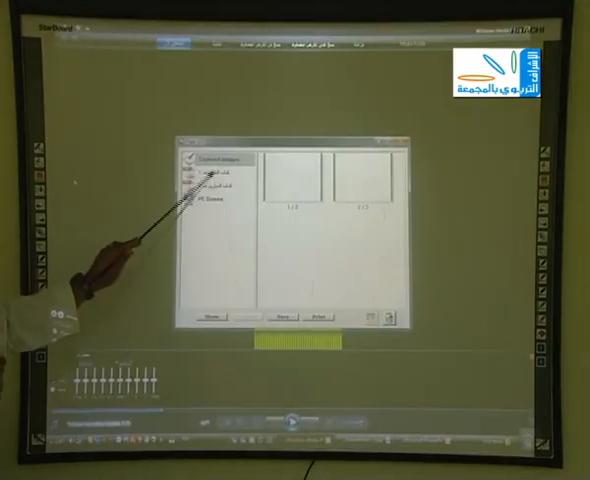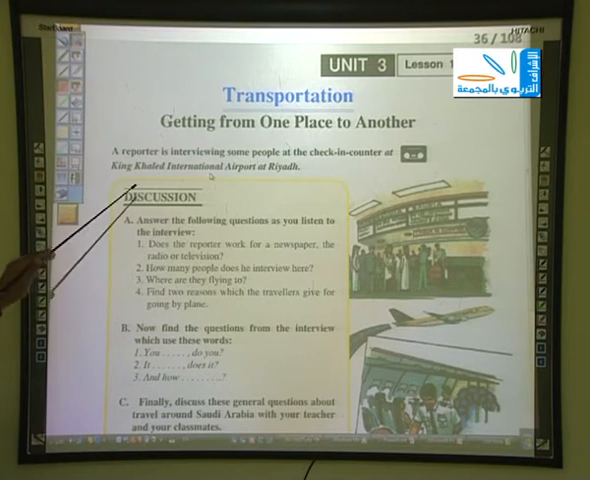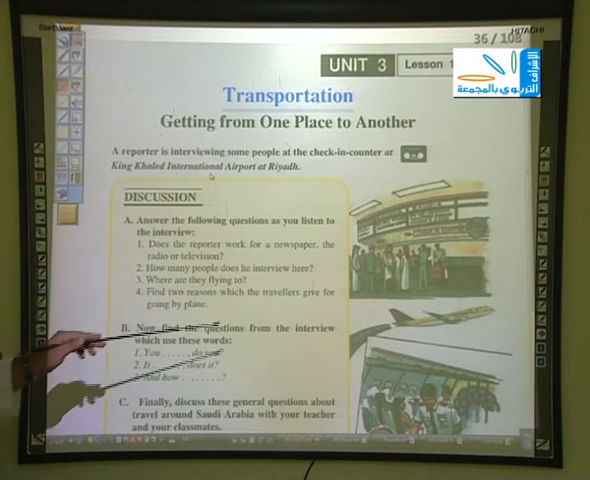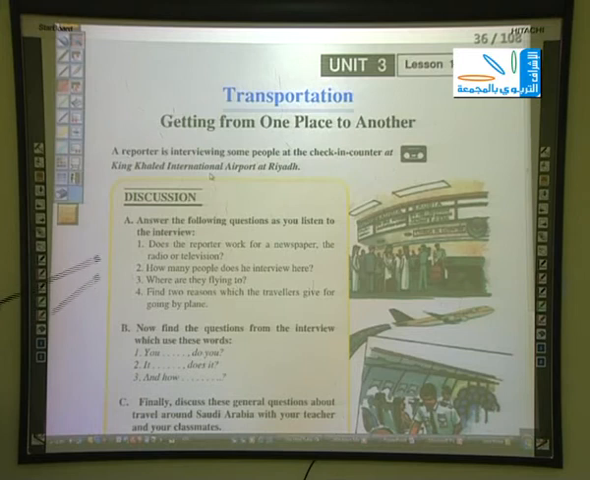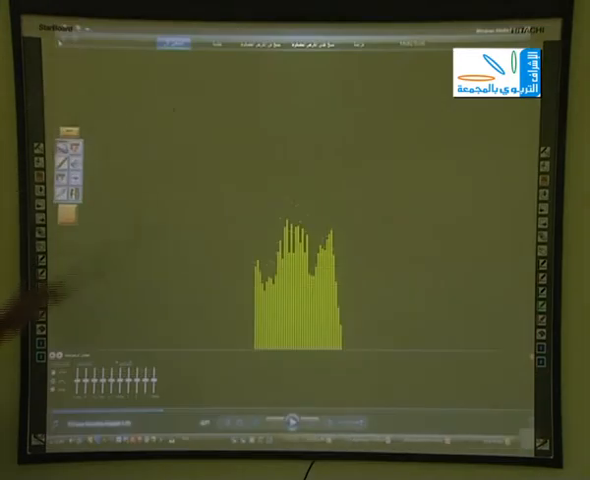Now, we are going to listen to a conversation between a reporter who is interviewing some people at the check-in counter at King Khalid International Airport in Riyadh. Listen, please.